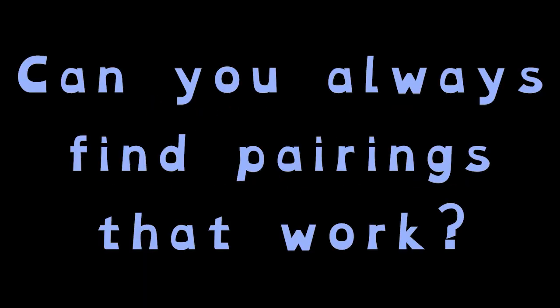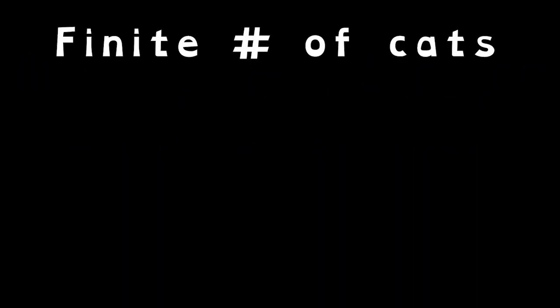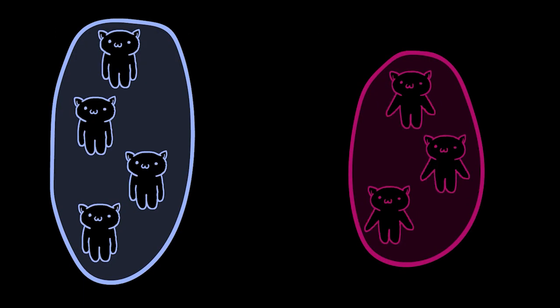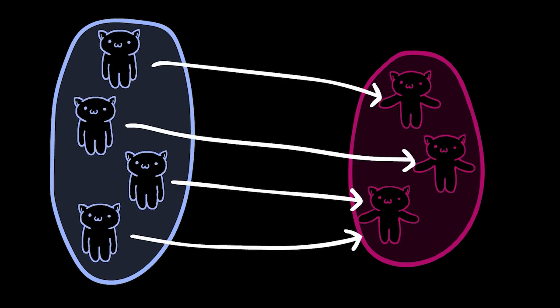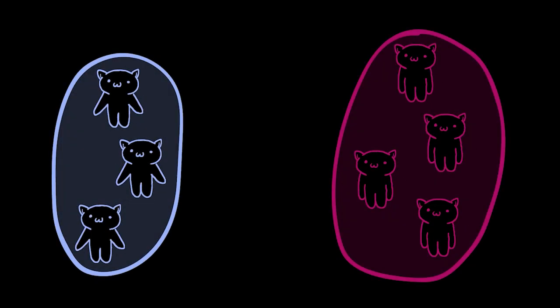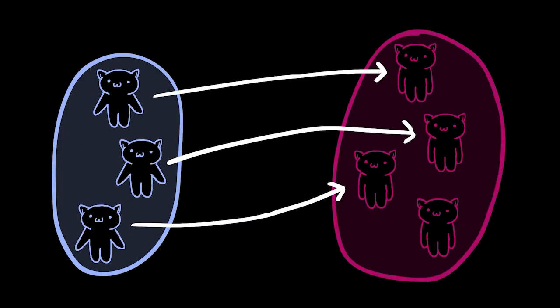Now the question is, can you always find pairings between male and female cats that always work like this? It should be clear that if you are considering a finite number of cats, then for the matchmaking function to be bijective, you need to have the same number of male cats as female cats. If there are more male cats than female cats, then the function is not injective, i.e. one-to-one, since there will be female cats that have more than one male partner. If there are more female cats than male cats, then the function is not surjective, i.e. onto, since there will be female cats that don't have a male partner.